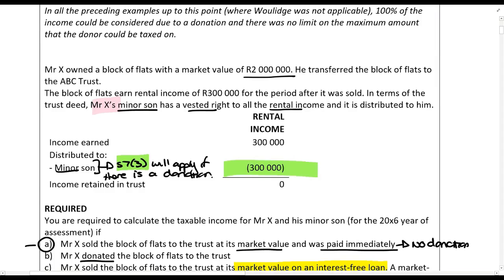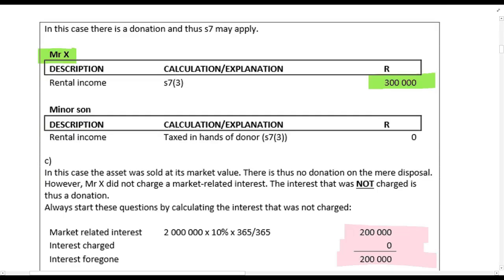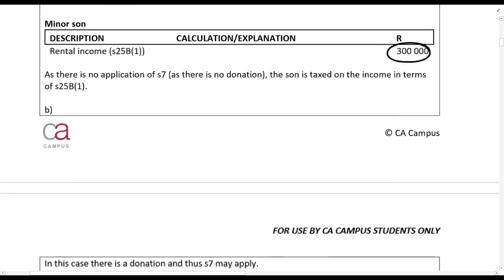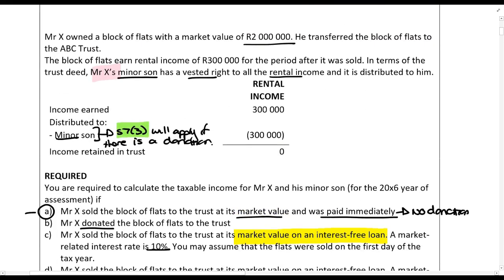This 300,000 rands is supposed to go to his son. We saw that it is subject to section 7.3. That is what we saw in part B, where Mr. X was taxed on it. The difference between B and C is that in B it was a full donation, and in C it's just a donation of interest.